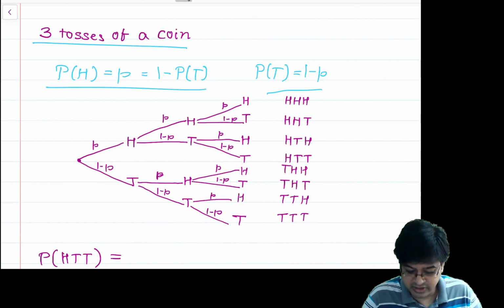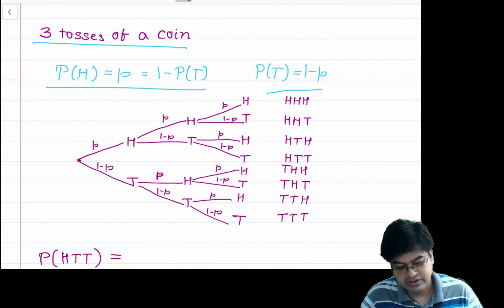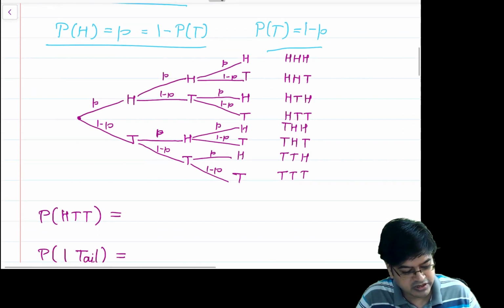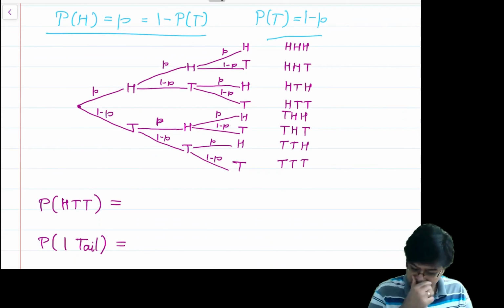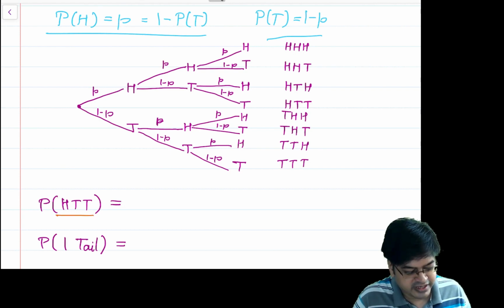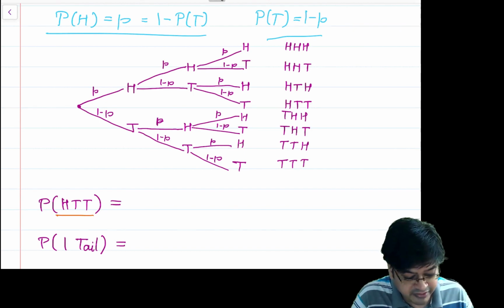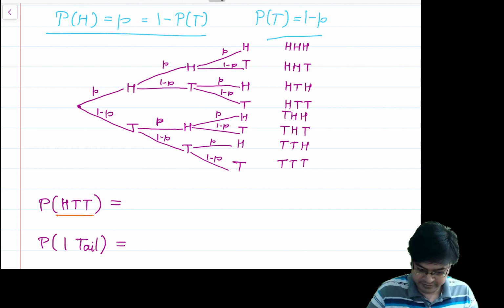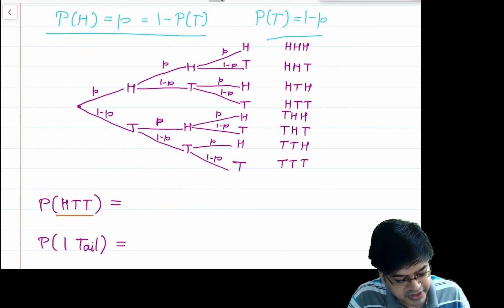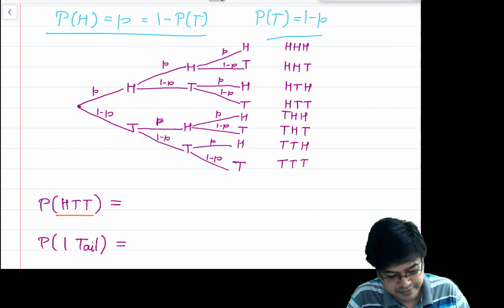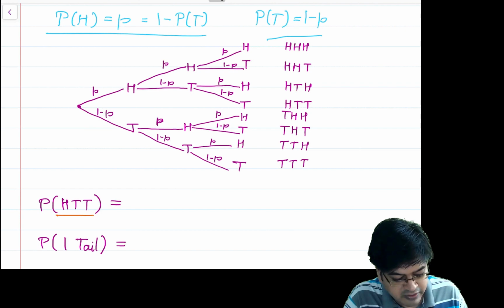Now because the coin is not fair and P is chosen, we want to answer the question, what is the probability that a sequence of head, tail, tail should occur? How will we find it? It's very easy. Remember, when I am plotting this sequential diagram, what I am writing in the middle of each branch is conditional probability. So the probability of head is P and the probability of tail is 1 minus P. Similarly, once head is obtained, the probability of head is P and tail is 1 minus P, and so on.